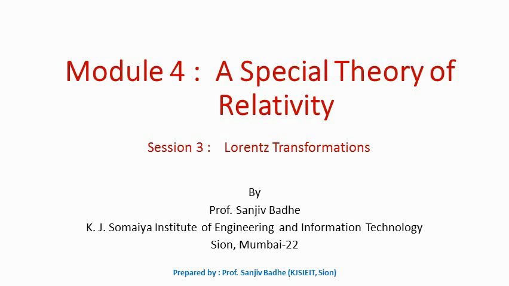Hello and welcome once again on a session on a special theory of relativity. We have discussed Galilean transformations in the last session, and we have seen how these Galilean transformations and Newton's mechanics go hand in hand. We have also seen that from Maxwell's equations in electrodynamics we get one constant c, which is equal to 1 upon square root of mu naught epsilon naught.